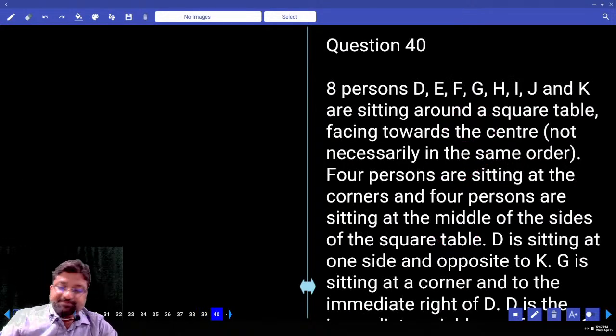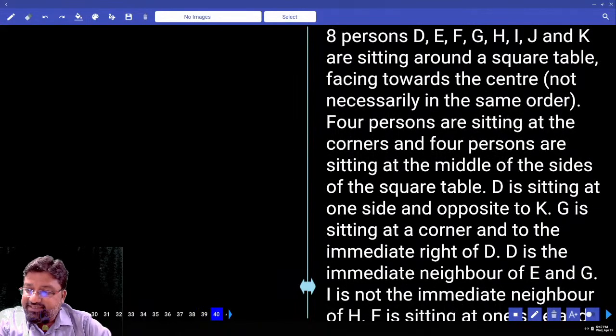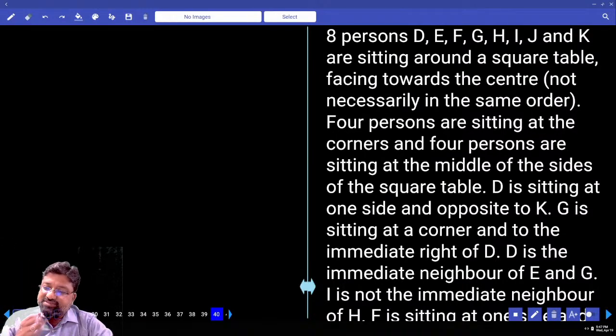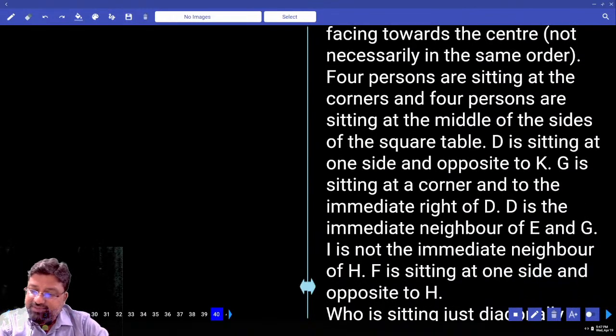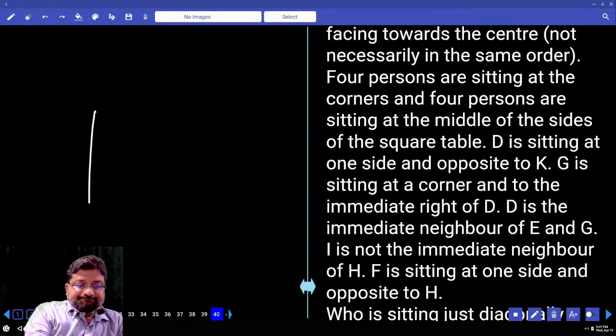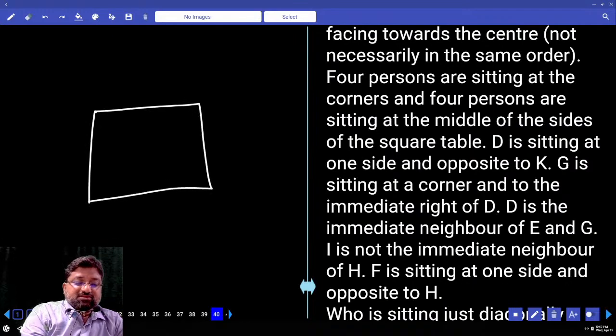Understood? Next. 8 persons D, E, F, G, H, I, J, K are sitting around a square table facing towards the center, not necessarily in the same order. 4 persons are sitting at the corners and 4 persons are sitting at the middle of the sides of the square table. This is the square table.